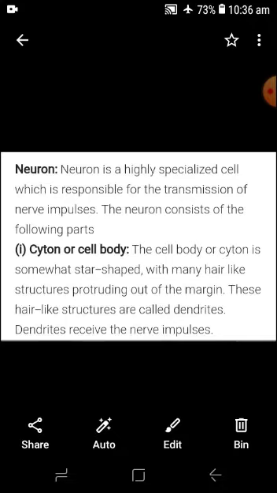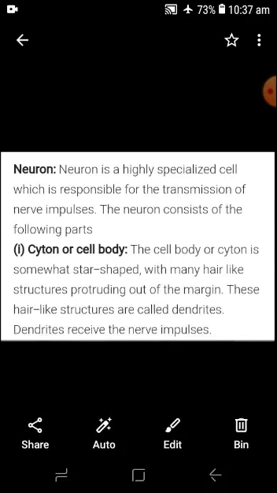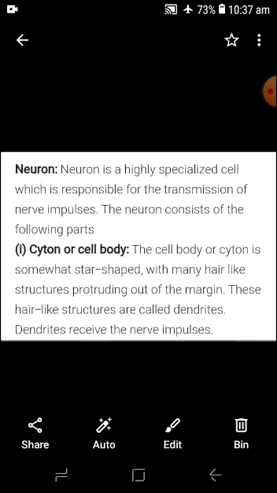The neuron is a highly complex cell. Their organization is also very complex. So the neuron consists of the following parts: the cyton or cell body, also known as the soma. The cell body is somewhat star-shaped or polygonal-shaped, with many hair-like structures protruding out of the margin.